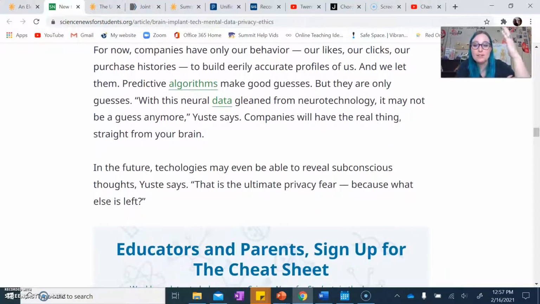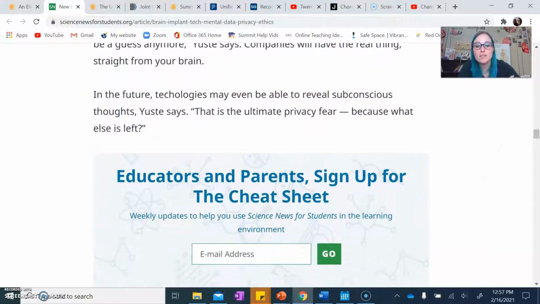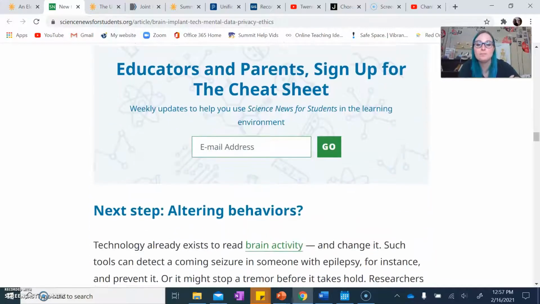But what they're talking about is that potentially, instead of just using what we're searching for, they would be able to actually see what we're about. So in the future, technologies may even be able to reveal subconscious thoughts, so the things that we're not even aware of yet. That is the ultimate privacy fear, because what else is left?